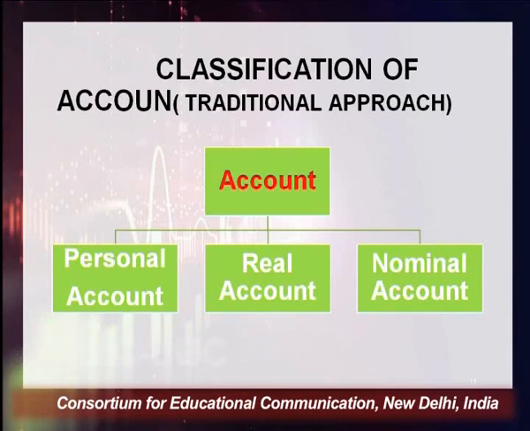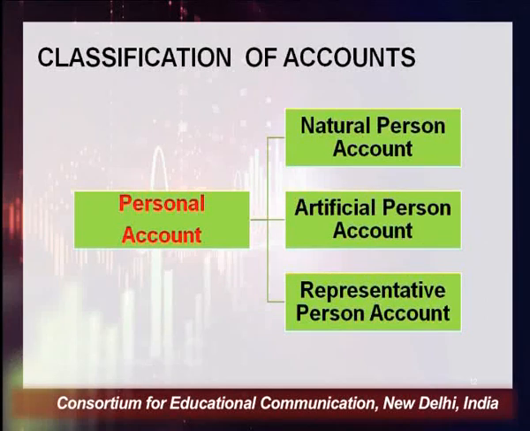Now we classify accounts on the basis of the traditional approach. We are doing the traditional approach only, as throughout accounting we are going to study this only. So according to the traditional approach, accounts are classified into 3 categories: personal account, real account, and nominal account. Again, personal account is classified into 3 parts: natural personal account, artificial personal account, and representative personal account.